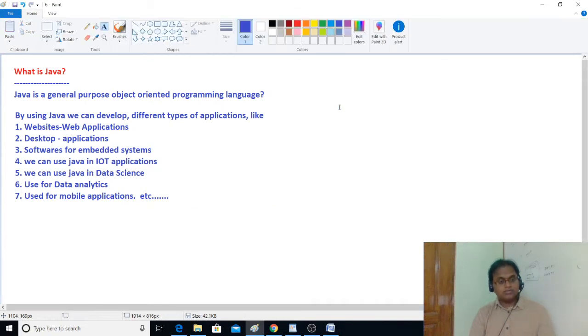We can use Java to develop different types of applications. Websites, we know that. www.facebook.com, Instagram.com, Pinterest, or madhutechskills.com, Queninar.com, ragby.com. Like that, we have even flipkart.com, Amazon. We have many websites, right? So by using Java also we can develop websites.